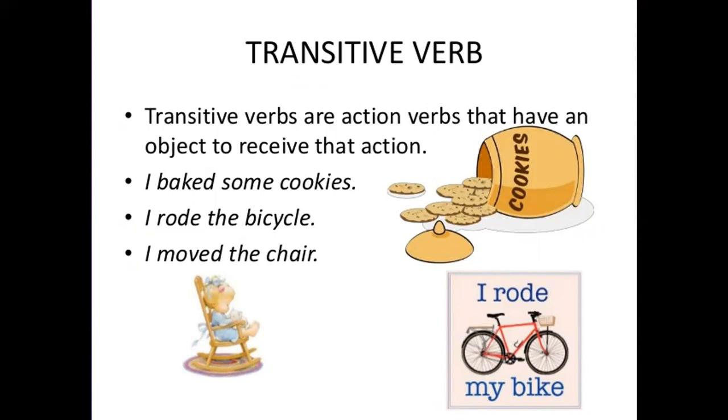Like I baked some cookies. So over here, bake is the action. And what are we baking? Cookies. So I baked some cookies. Over here, the word baked is a transitive verb. I rode the bicycle. So I rode is my verb and the bicycle is the object on which this action takes place. Now, understand, students, transitive, just like the word suggests, is so similar to the word transfer.